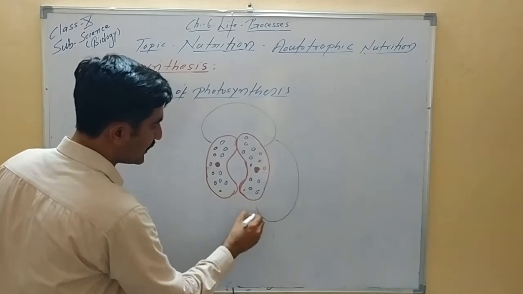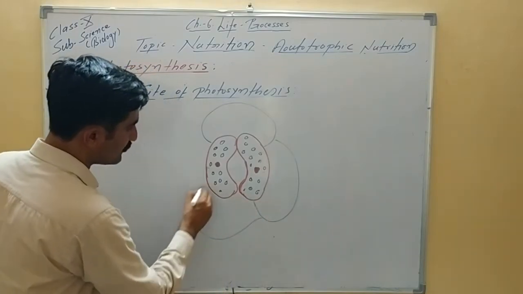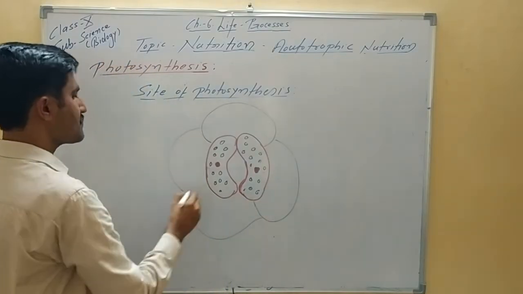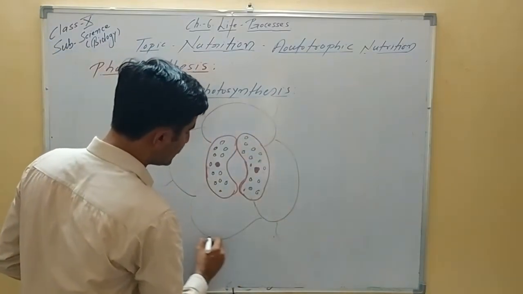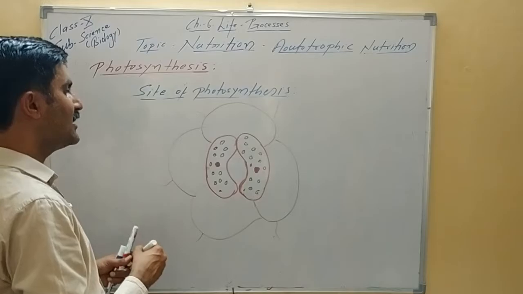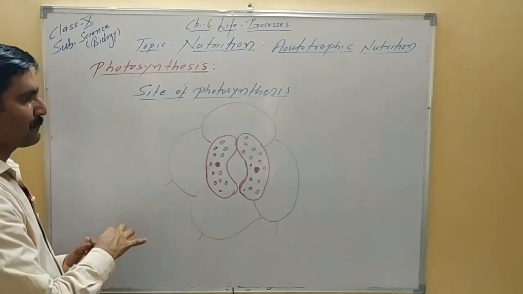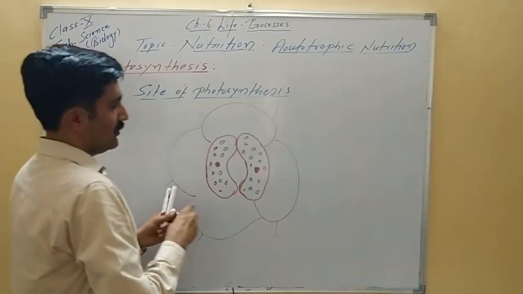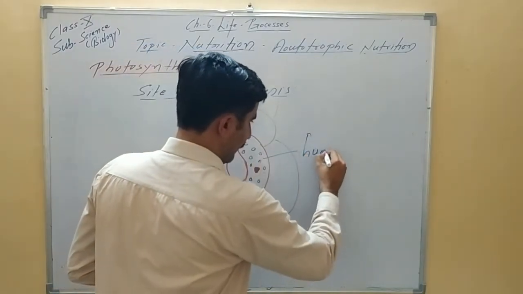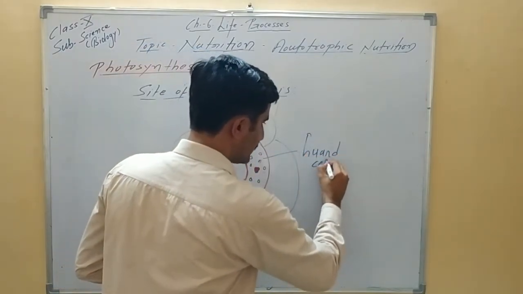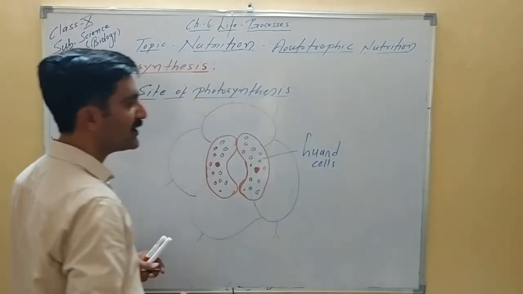The cells directly attached to the guard cells are called subsidiary cells, or epidermal cells. So let's label it. These cells are called guard cells. They are called guard cells because they regulate opening and closing of stomata.